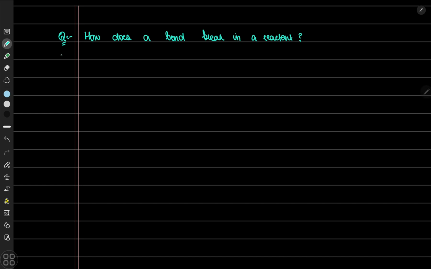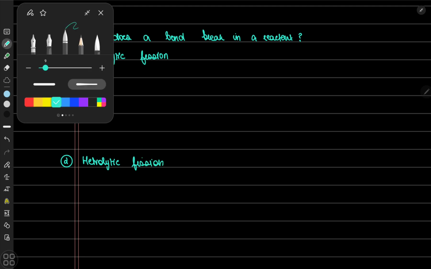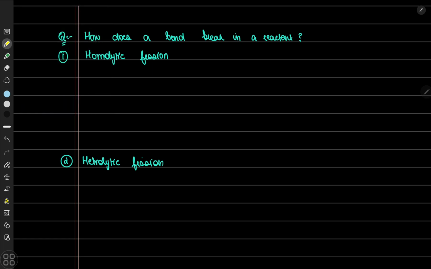Now let's understand what homolytic and heterolytic mean. As the name homo might suggest, it means equal sharing of bonding electrons. For example, we have this bond between two chlorine atoms.